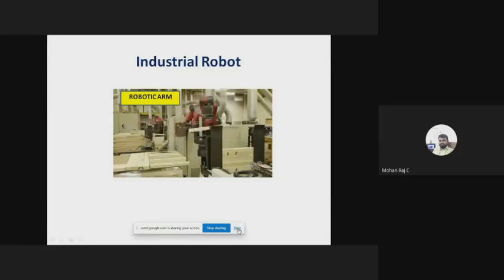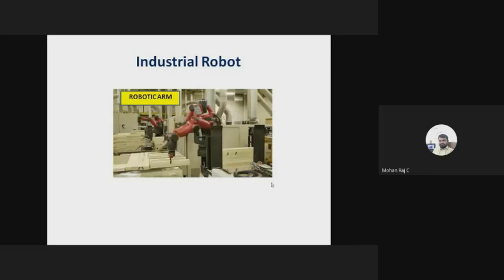So generally, what is meant by industrial robot? It is a machine, right? The machine which is fed with artificial intelligence, we call it a robot. So it can think based on your program, and it can take decisions based on its experience. It may be past experience or it may be present. Whatever it may be, it learns something from the past experience. That is intelligence, artificial intelligence.